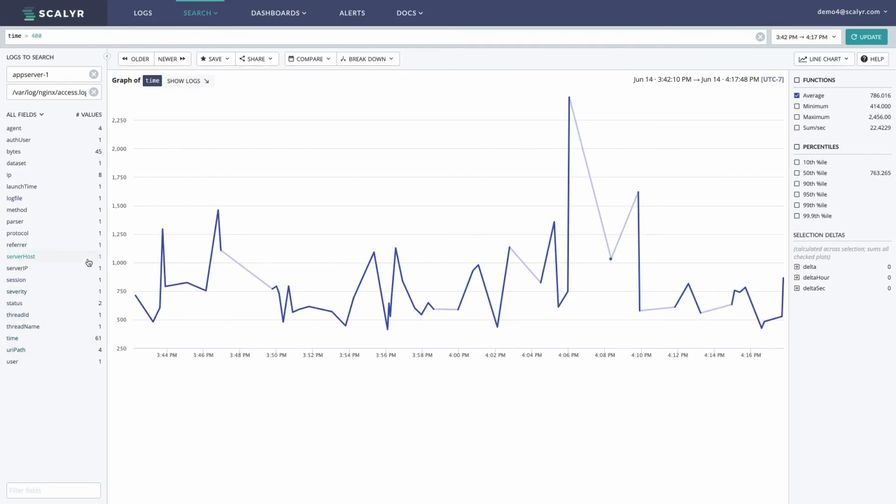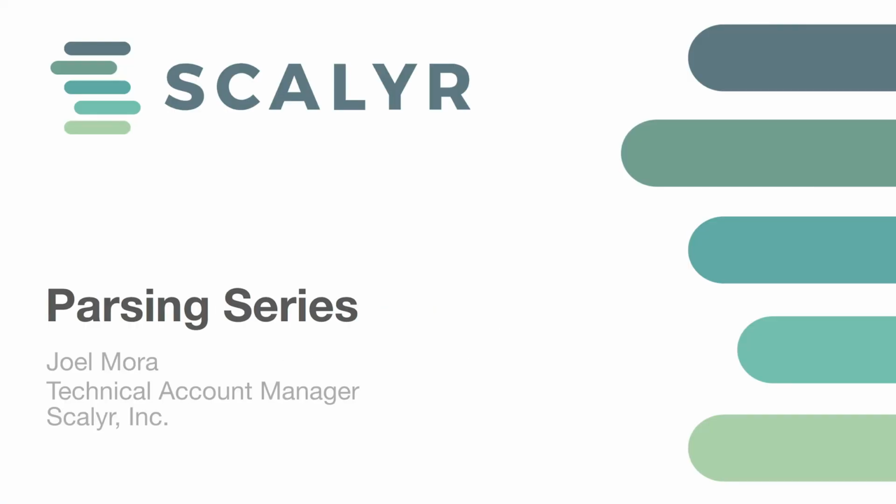So those are basically the two reasons that it's important to parse your logs. One is because it increases performance due to the minimization of data that we're actually searching through. And the second one is that it's going to unlock some features, particularly with graphing, that will allow you to get more visibility into your data.